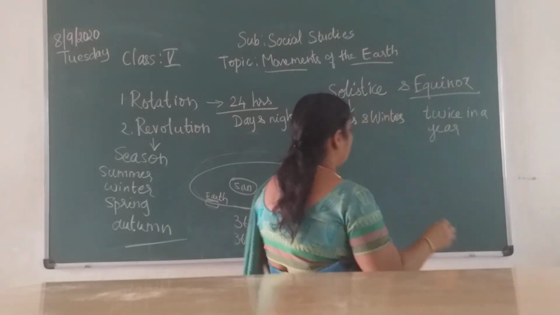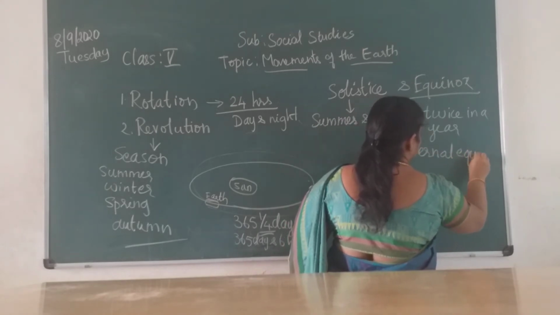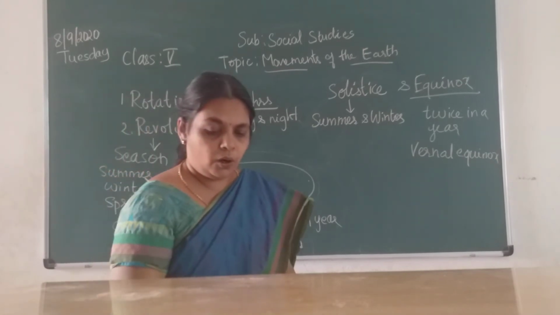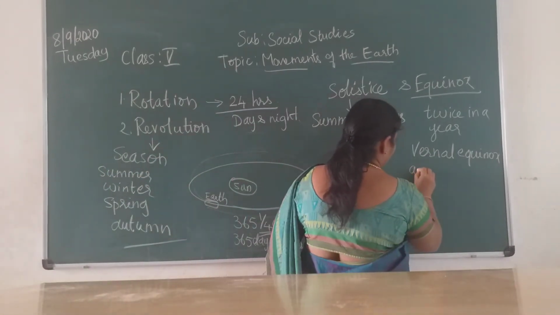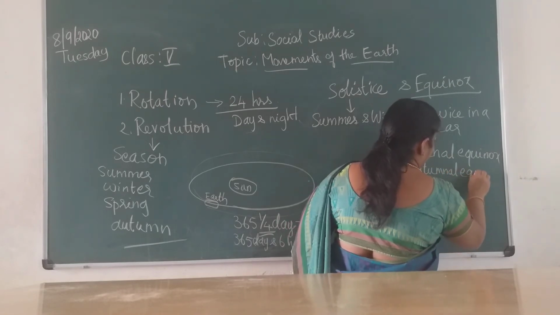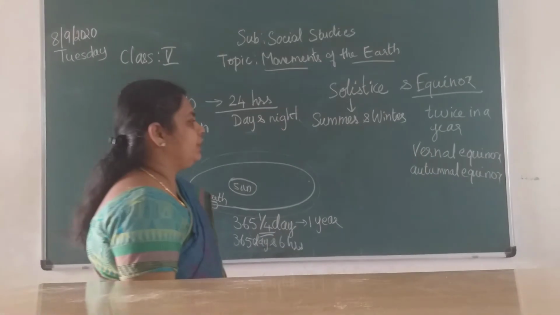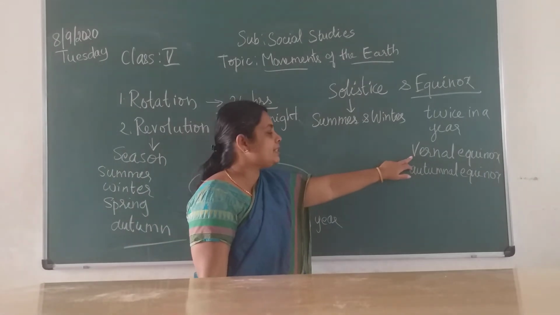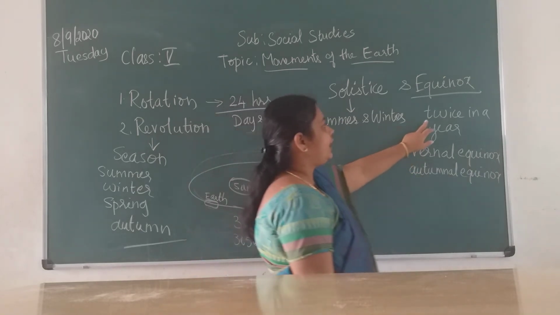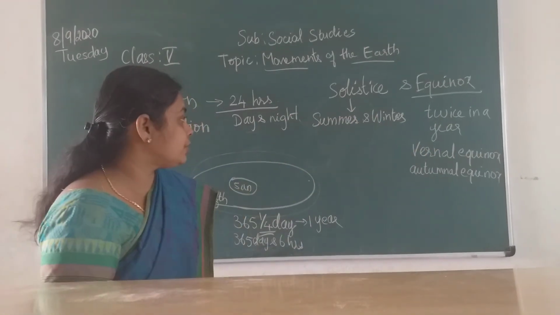Okay. So that is called vernal equinox. And another one is autumnal equinox. 2 things are happening. One is vernal equinox and another one is autumnal equinox. So this vernal equinox happens in spring and this autumnal equinox happens in the autumn season. So it happens twice in a year. Equinox, children. So I wanted to show you this one.